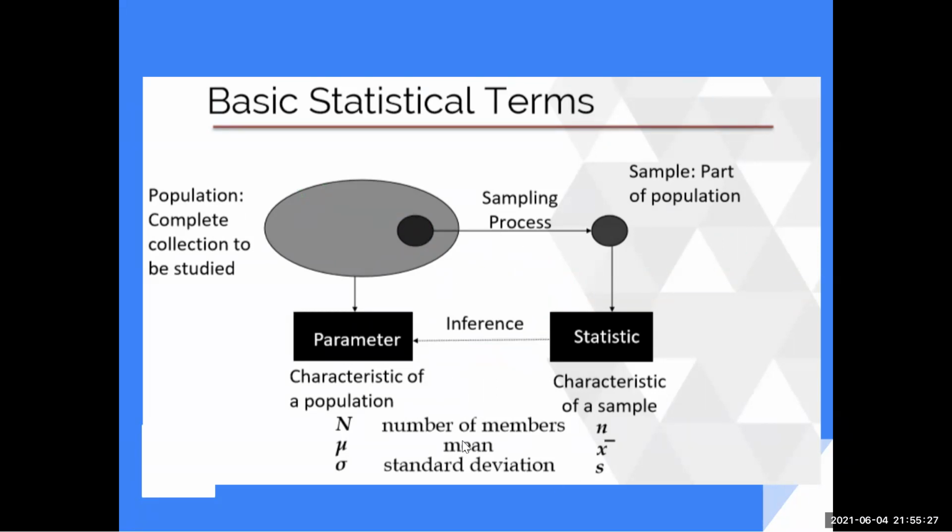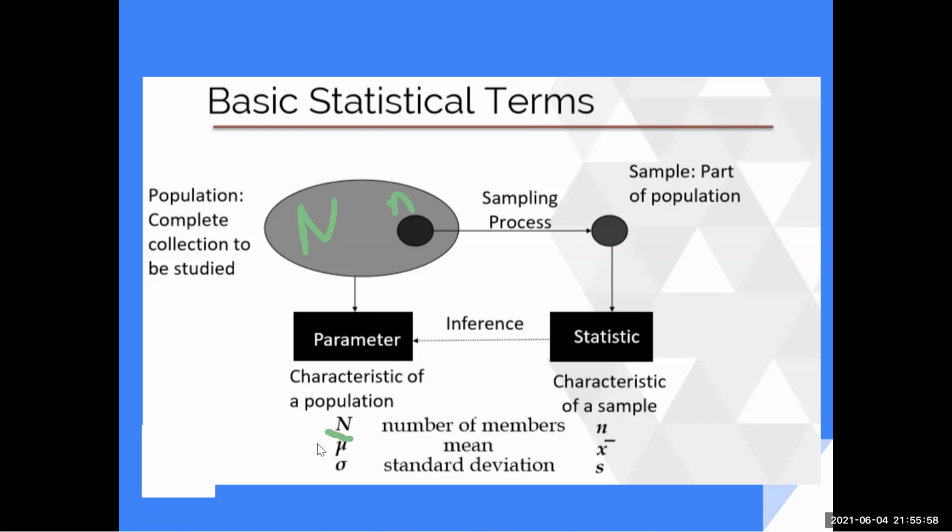So there are some notations that we use. Like for example, when you take a sample, if the complete population was N, we represent it by capital N. Out of that, we took a sample of n items. So we represent that with a lowercase n, right? Then we find the average. Average of a sample is represented by X bar, and average of the complete population is represented by mu, right? So this is just the symbol that we use.